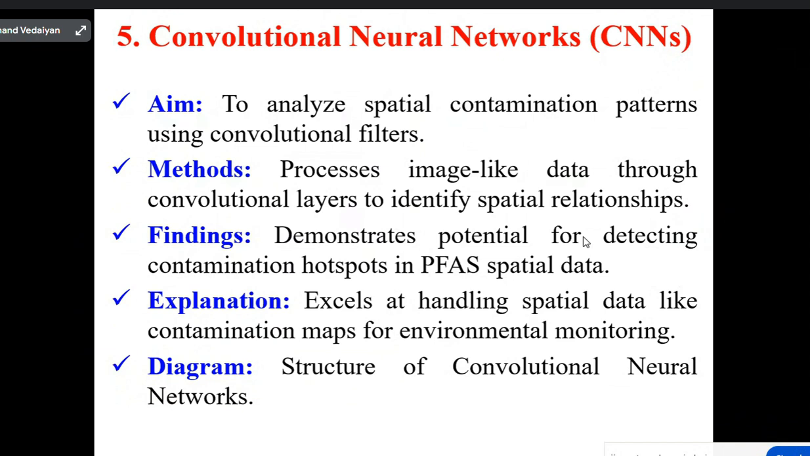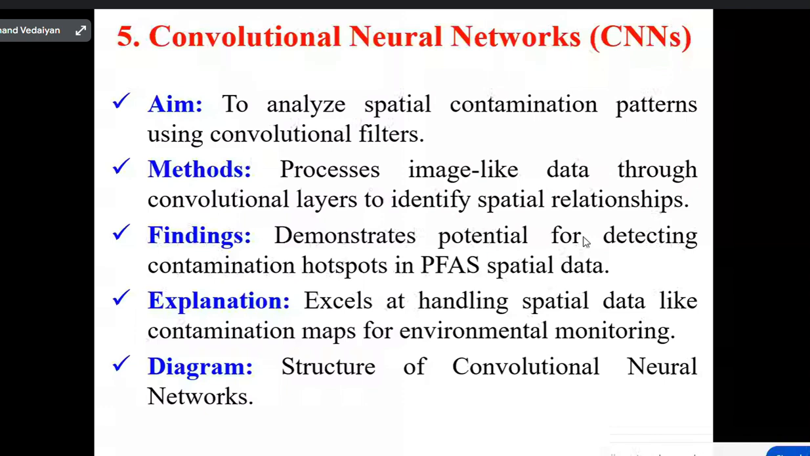That means we have a perfect data set of analyzed spatial contamination patterns. What we are doing is identifying such type of unlabeled data. We are processing image-like data through convolutional layers to identify spatial relationships. Findings demonstrate the potential for detecting contamination hotspots in PFAS spatial data. Explanation: it excels at handling spatial data like contamination maps for environmental monitoring.